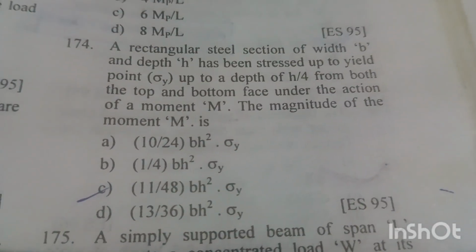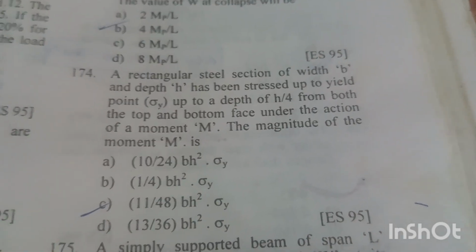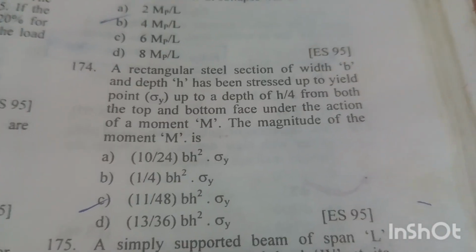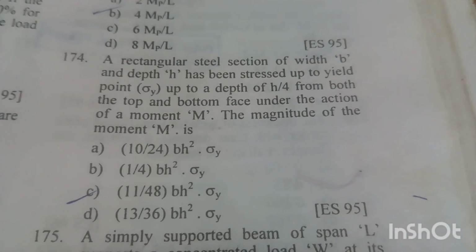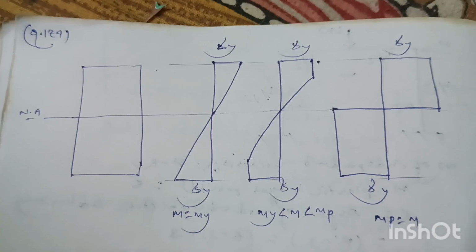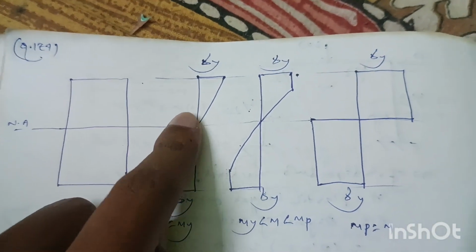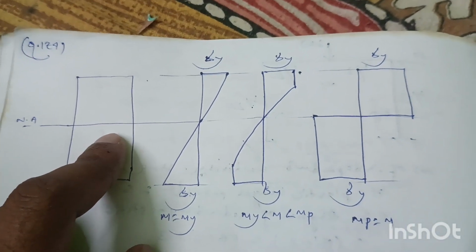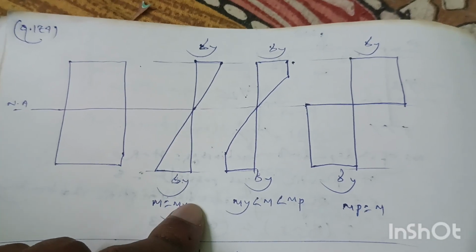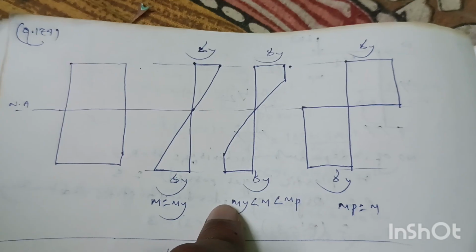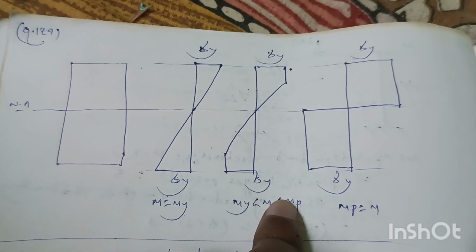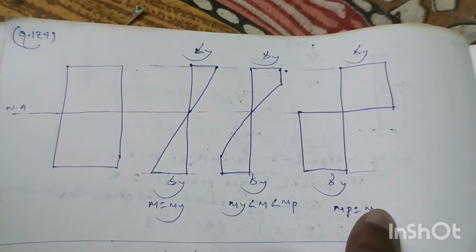Question number 174. A rectangular steel section of width B and depth h has been stretched up to yield point sigma y up to a depth of h by 4 from both top and bottom face under the action of a moment M. The magnitude of the moment M is. This is the stress diagram for a rectangular beam section when moment equals yield moment, when moment is greater than yield moment but less than plastic moment, and when moment is equal to plastic moment.